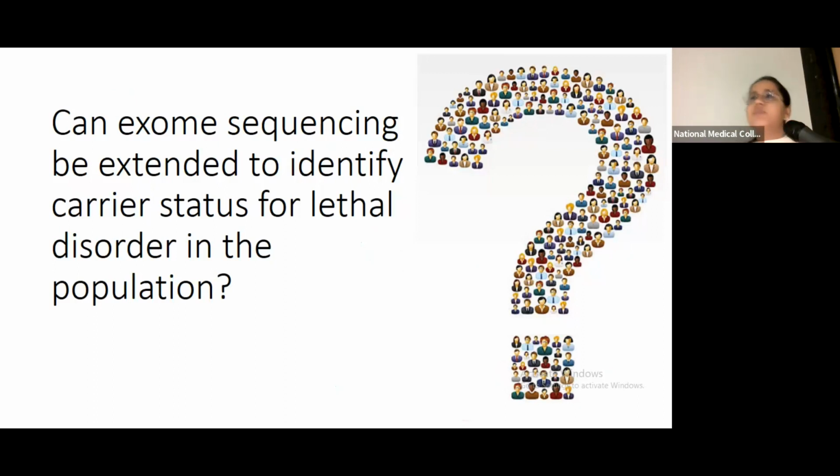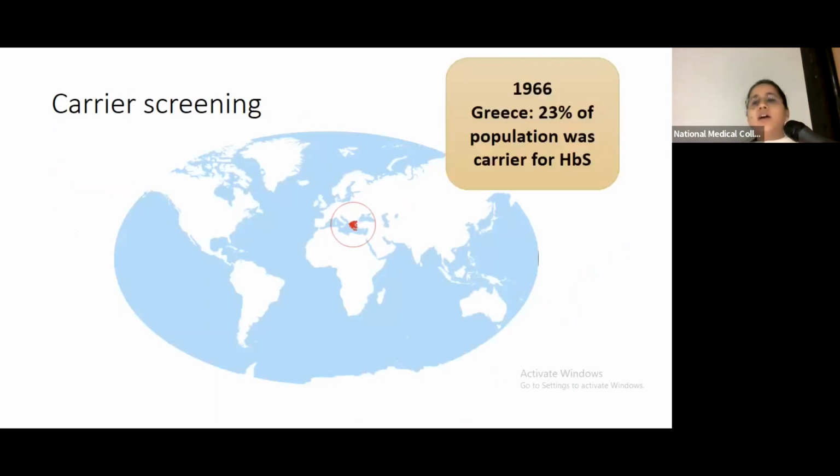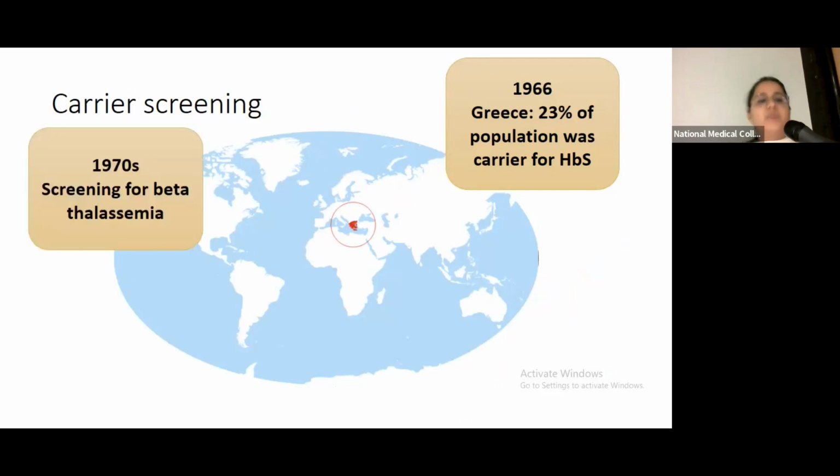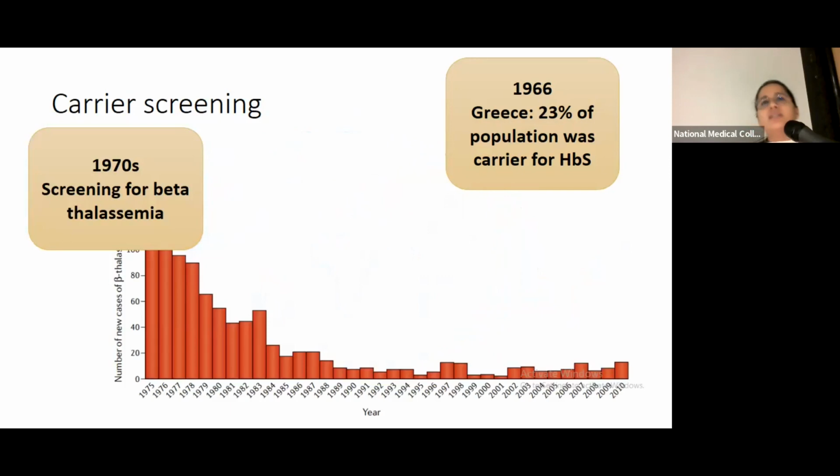Now, this concept of carrier screening is not new. This all started in Greece, where one physician decided to screen the population, and we found out that 23% of the population were carriers for HbS. Later on, such carrier screening programs were carried out in the same region to screen for beta thalassemia, and they were extended to Caucasians for screening of cystic fibrosis, and in the Ashkenazi Jews for Tay-Sachs disease. And obviously these programs were successful because they reduced the incidence of thalassemia by a great majority over the last few years.